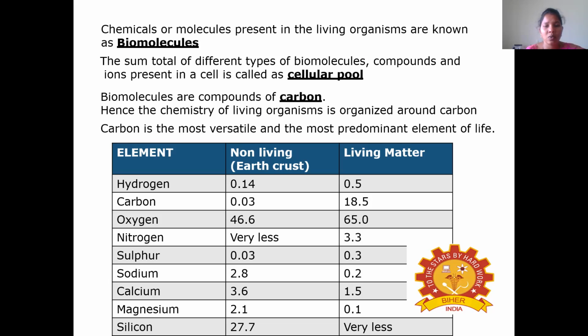Nitrogen is very low in non-living and 3.3% in living. Sulfur is 0.03% in non-living and 0.3% in living. Sodium is 2.8% in non-living and 0.2% in living. Calcium, magnesium, silicon, all these elements play a role in non-living and living systems according to their percentage.